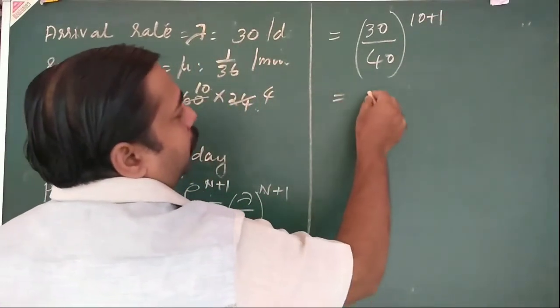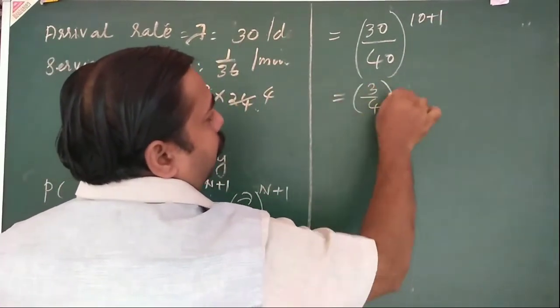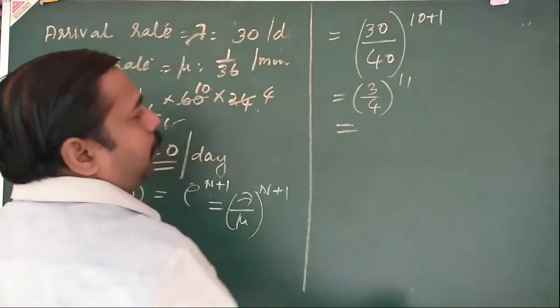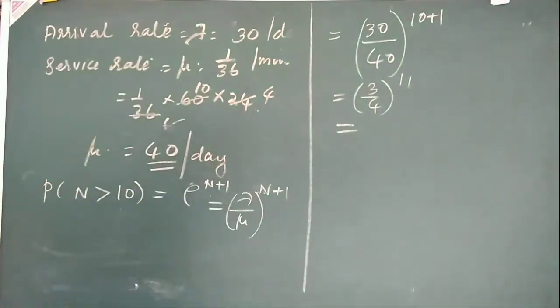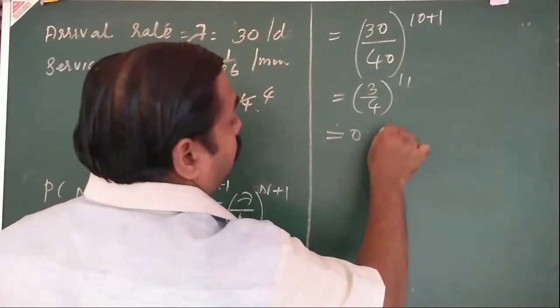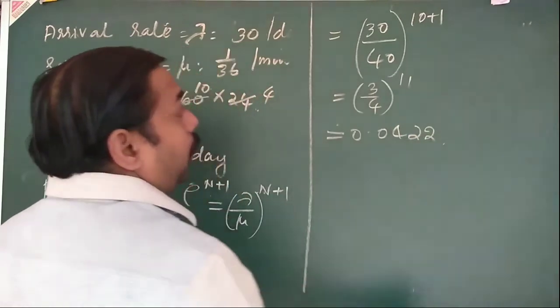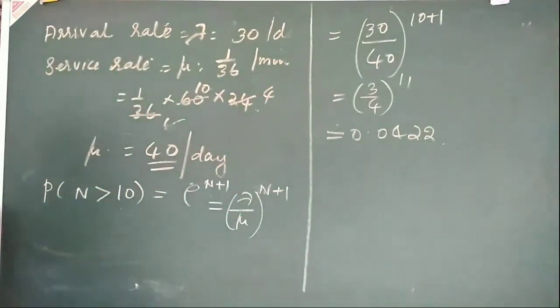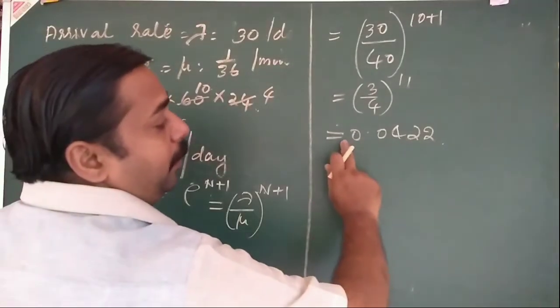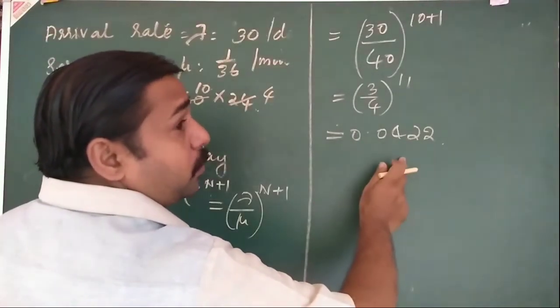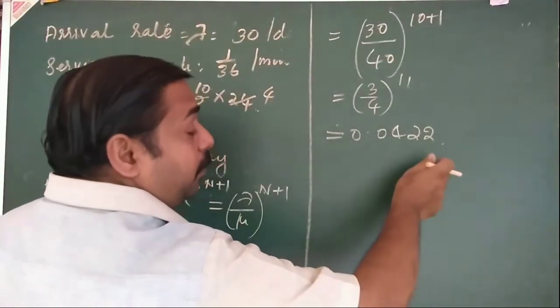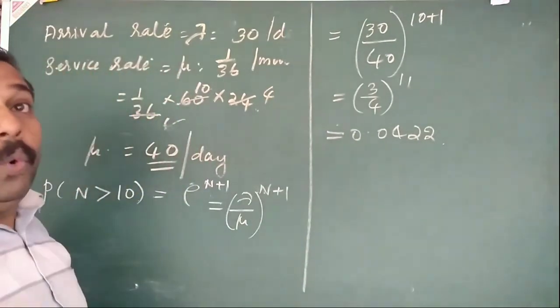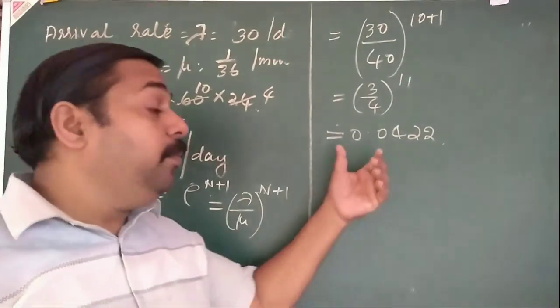So that is equal to 3 by 4 whole power 11. By calculator you can get the value, 0.0422. Be careful here. This is probability. So its answer must be in between 0 and 1.